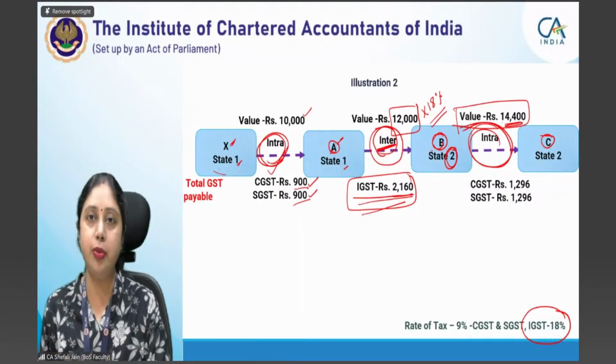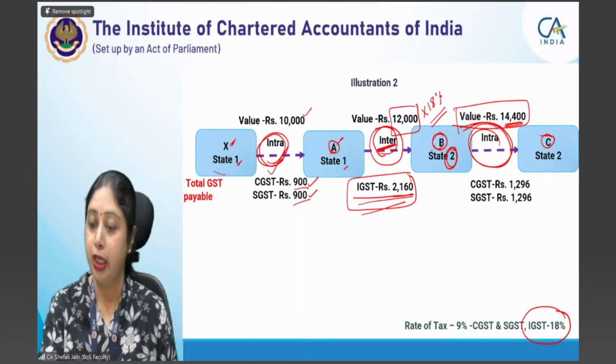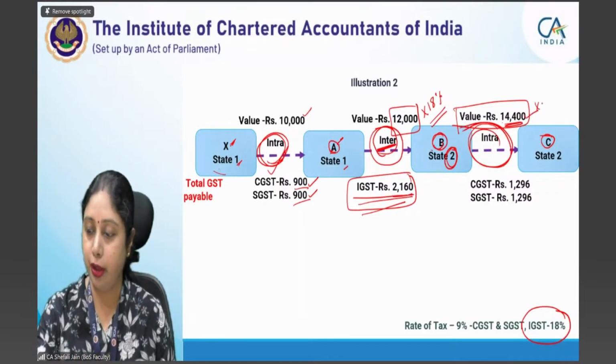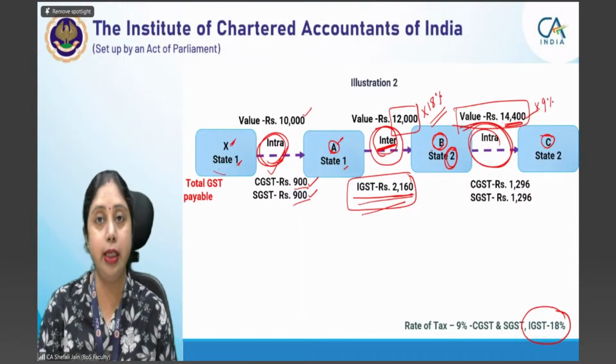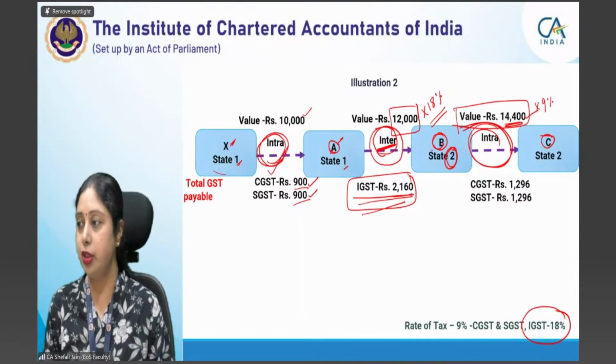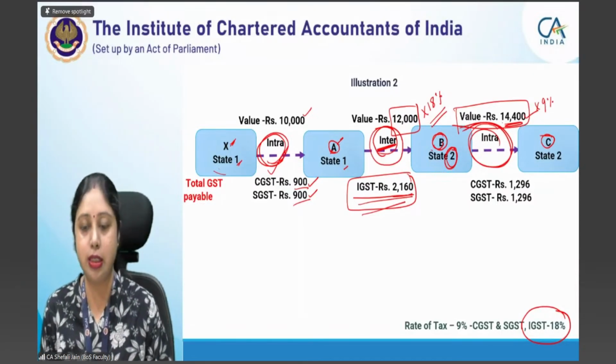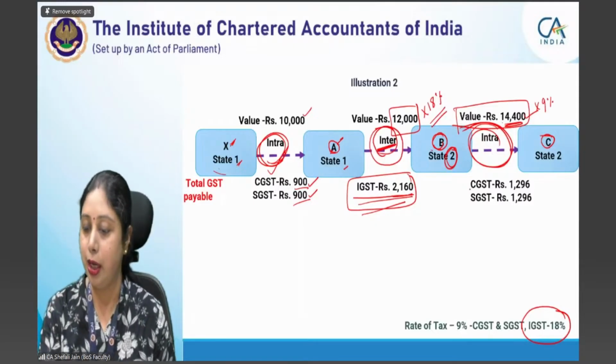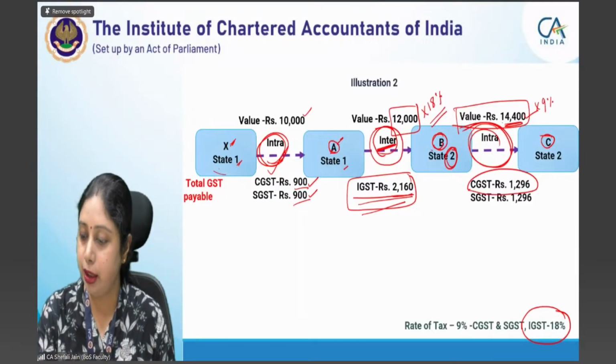We have applied 20% value addition in each of these stages. Now, since value is 14,400, here we'll apply 9% rate. It is an intrastate transaction. Intrastate transaction है तो उस पे आपको CGST और SGST ही लगाना है. तो आपका CGST का amount क्या बनेगा 1296 और SGST का amount will be 1296.